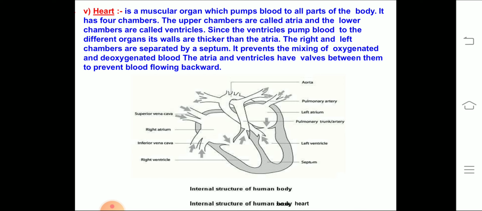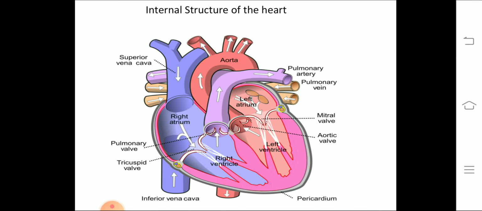Now the auricles and ventricles have a communication between them. They open into each other by an opening which is guarded by valves. They have valves in between them so that there is no backflow of blood. The structure of heart, I already told.